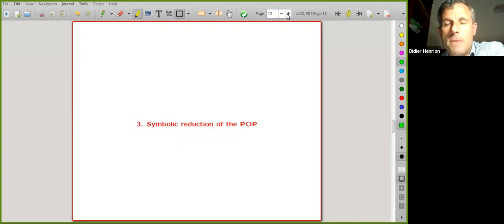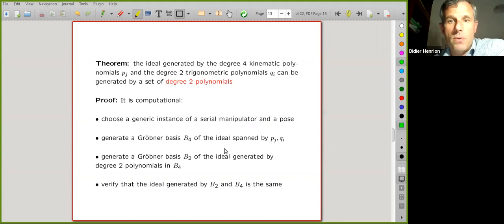So what I will present next is the systematic reduction of the problem, which does not use the equations of kinematics or mechanics, but uses computer algebra. That's the main result that we have. It's a computational result.